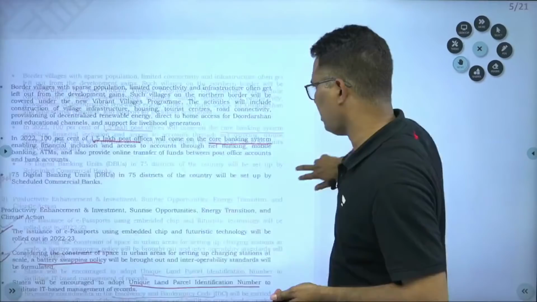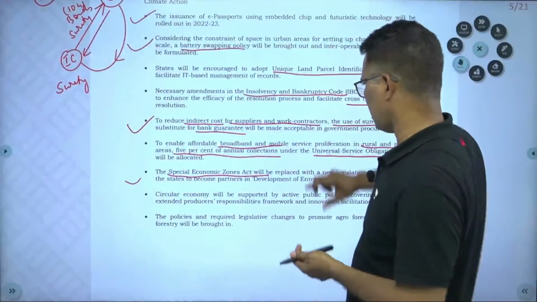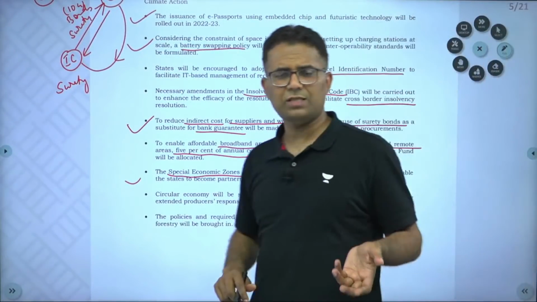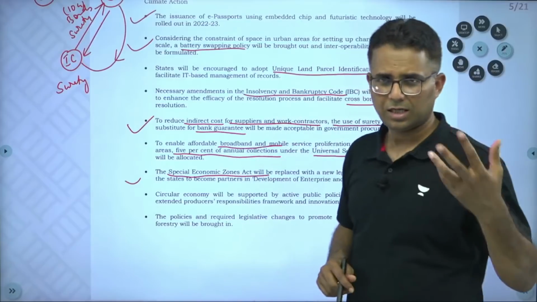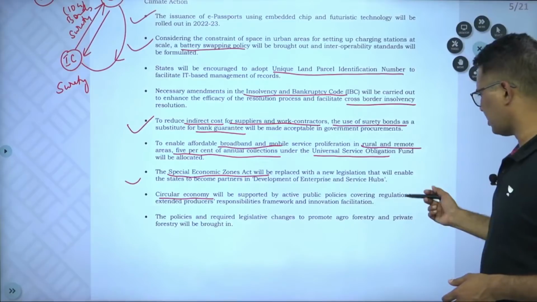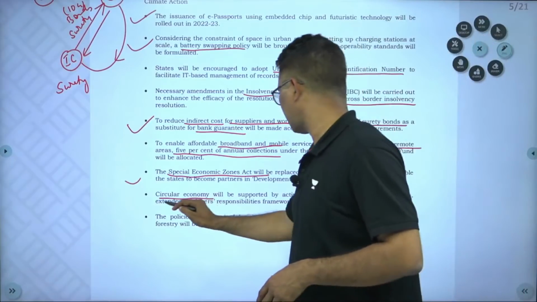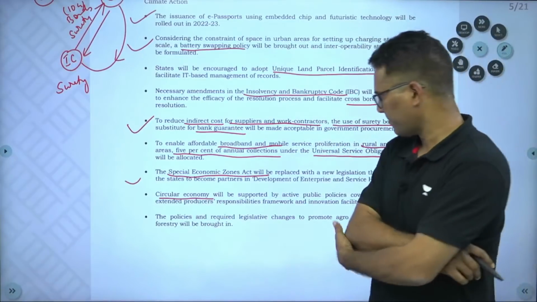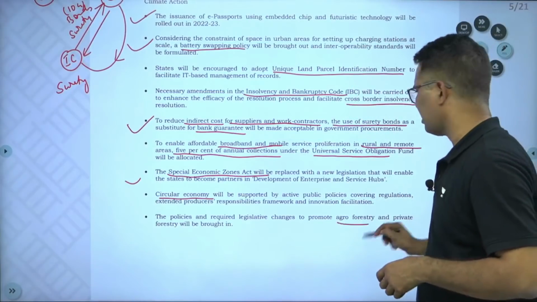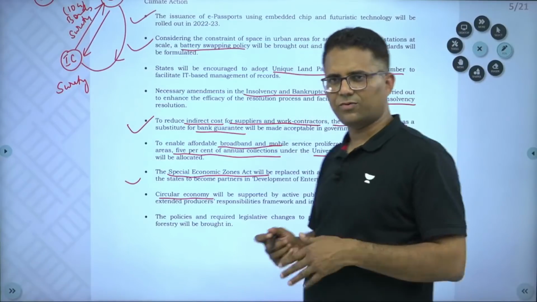Circular economy. There is a focus on circular economy because there is a lot of waste generated from electronic devices and cars. So again, circular economy public policies covering regulations, extended producer's responsibility will be brought in. The policy and required legislative changes to promote agroforestry, yes. Now, these are areas which we will look into once they come.